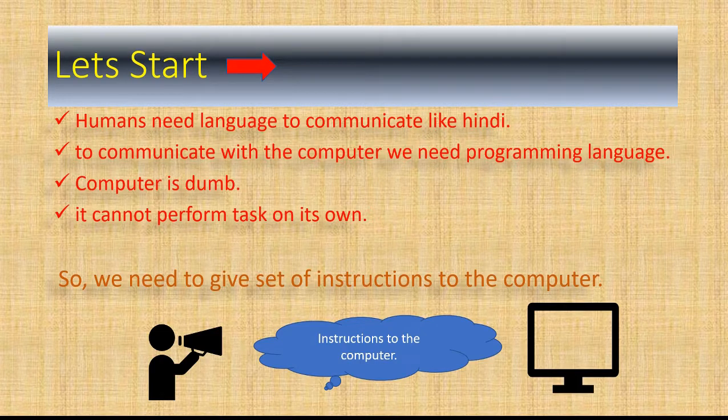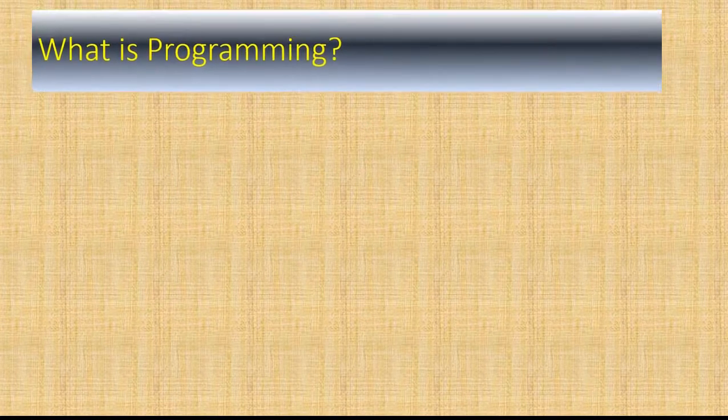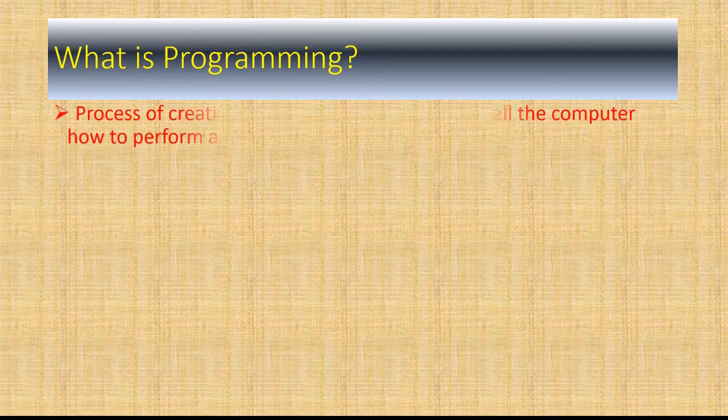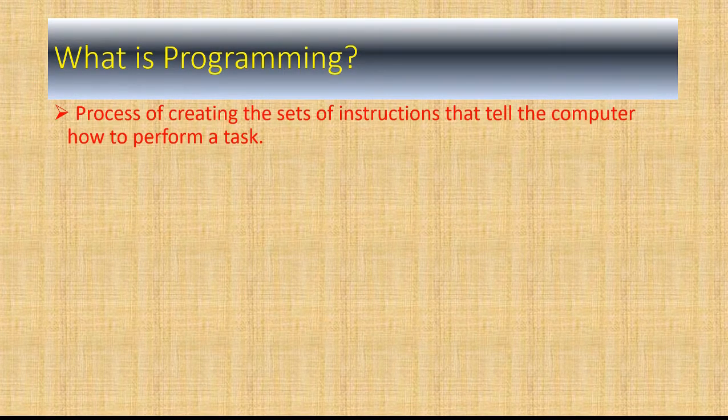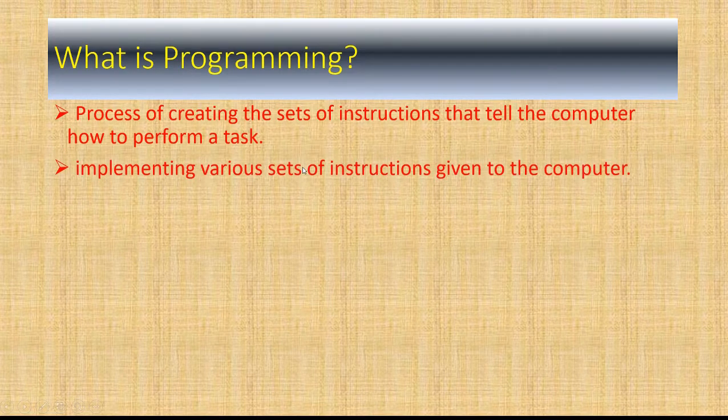So these were some facts about the computer which will help to define what is programming. Now we can define what is programming. Let's move to the next slide, which is about what is programming. Programming is a process of making sets of instructions that tell the computer how to perform a task, or you can also say that it is the implementation of the various sets of instructions given to the computer.